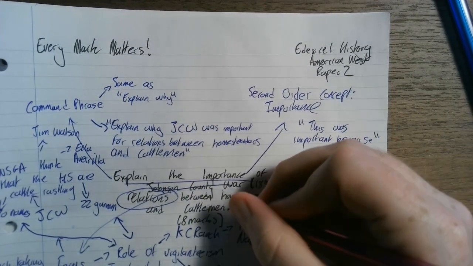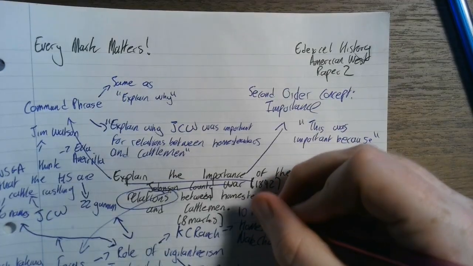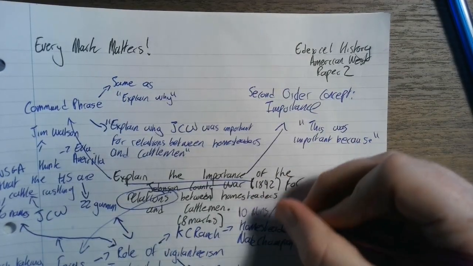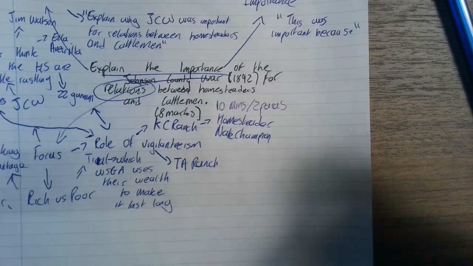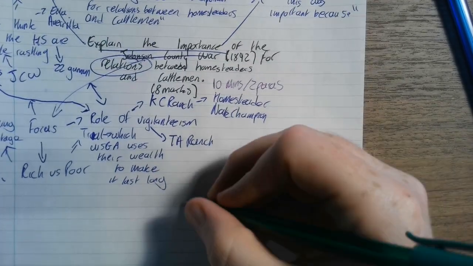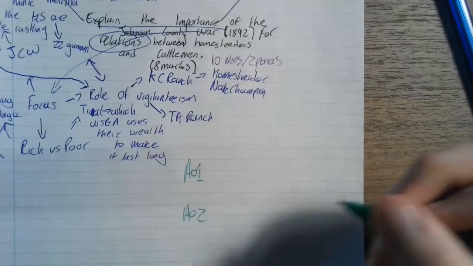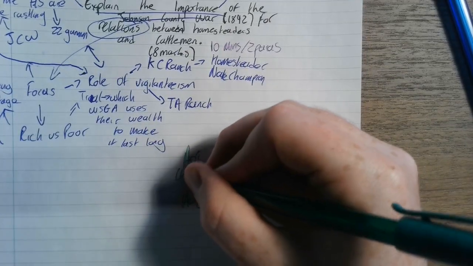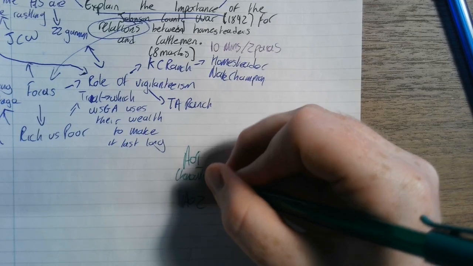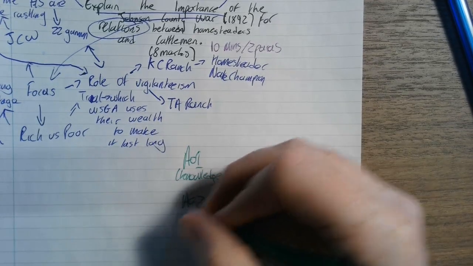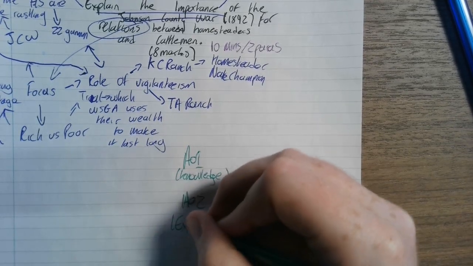That means what you need to do is spend 10 minutes writing down 2 paragraphs. Okay? This question is marked literally the same as an explain why. So you will have AO1 and AO2. AO1 is knowledge. AO2 is explanation.